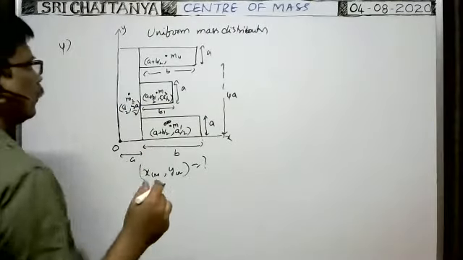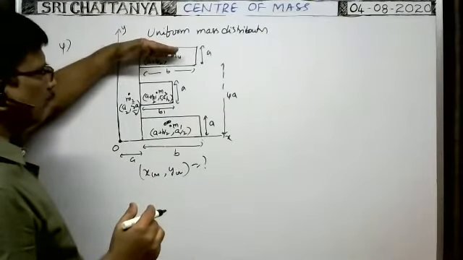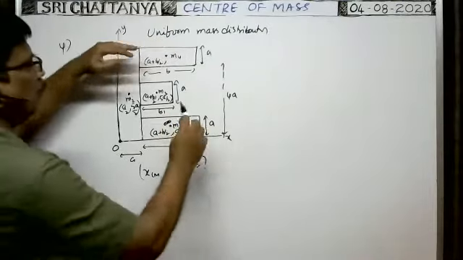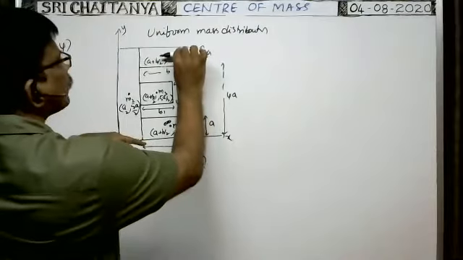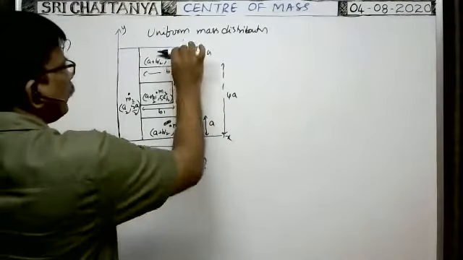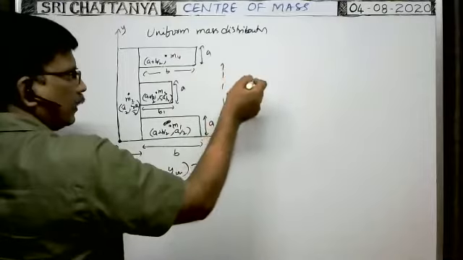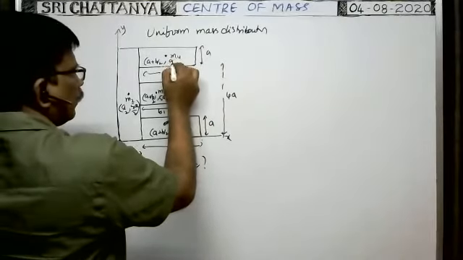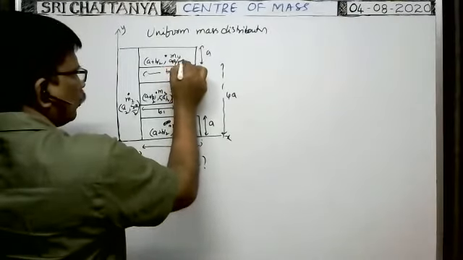Now, what is the distance of the central mass of this plate along the y-axis? It is 4a plus a by 2, which is 9a by 2. So the y coordinate is 9a by 2.